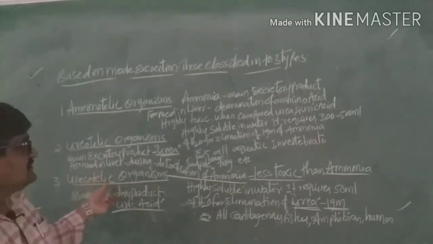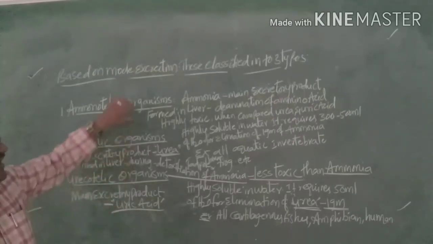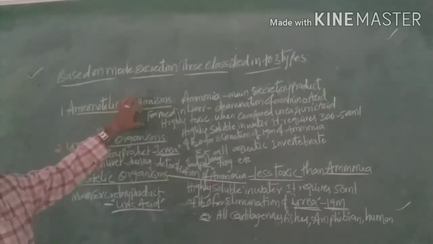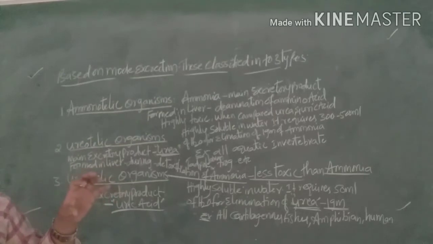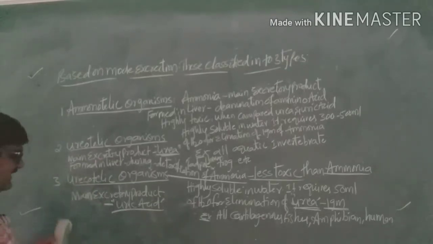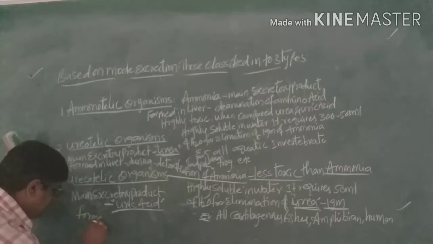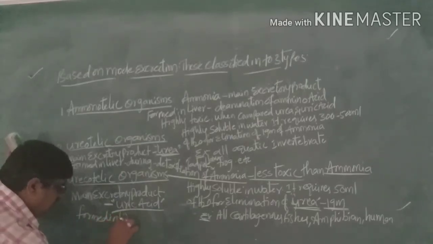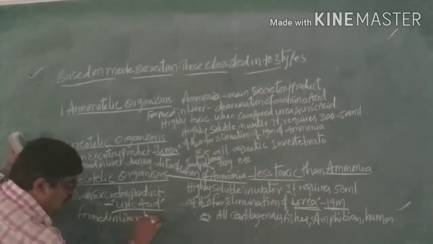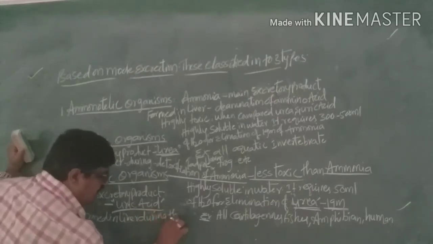These are also formed in the liver, during the metabolism of nucleic acids.